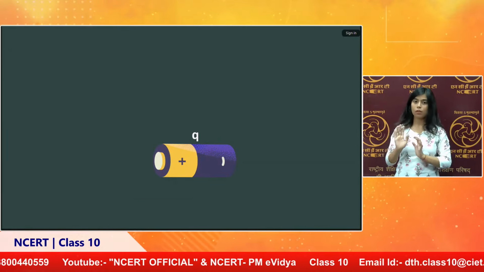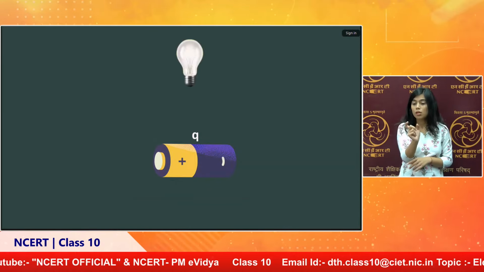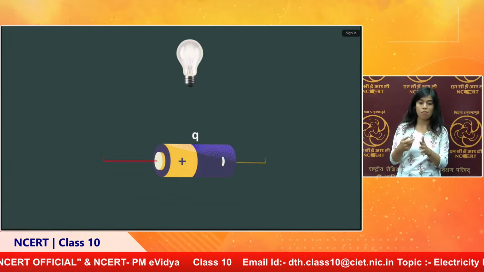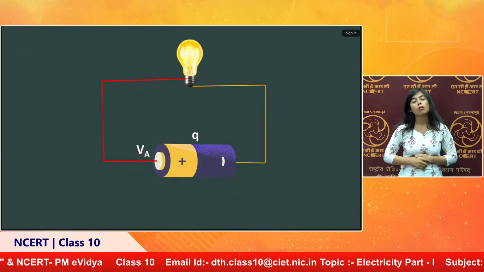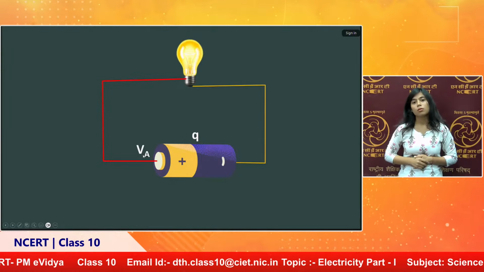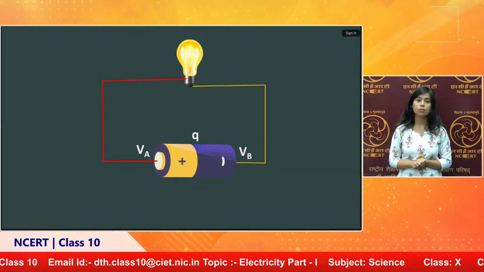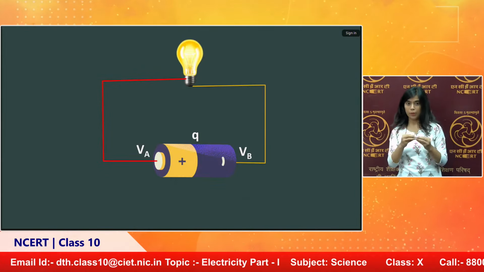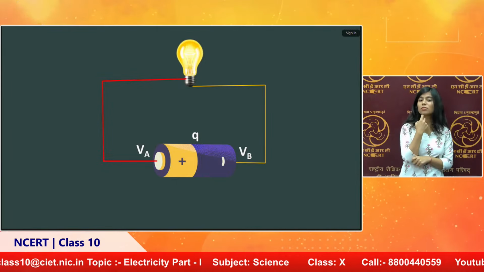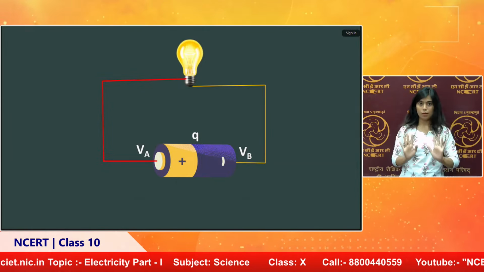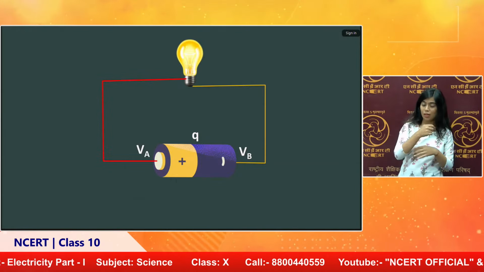If you consider a battery, the battery consists of some charges, and if you connect a bulb, the potential at the positive end is taken as VA, and the potential at the negative end is VB. When you connect it with the battery, there is a potential difference. Because of the potential difference, the bulb glows. The energy is liberated from the battery and the bulb glows.